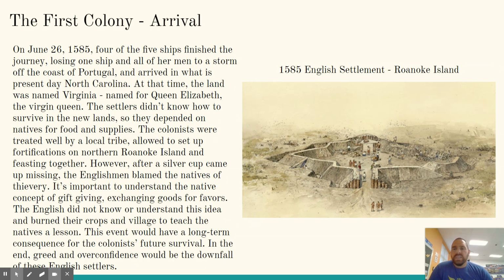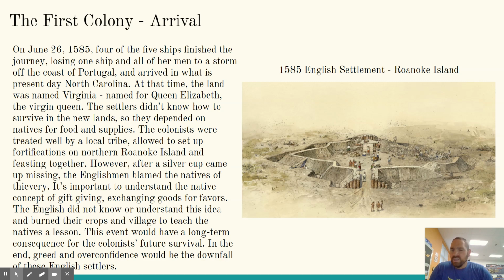Then, on June 26th, 1585, 4 of the 5 ships finished the journey, losing 1 ship and all of her men to a storm off the coast of Portugal, and arrived in what was present-day North Carolina. At the time, the land was named Virginia, named for Queen Elizabeth, the Virgin Queen. She never got married. The settlers didn't know how to survive in the new land, so they depended on natives for food and supplies. The colonists were treated well by the local tribe, allowed to set up fortifications near northern Roanoke Island, and feasting together.